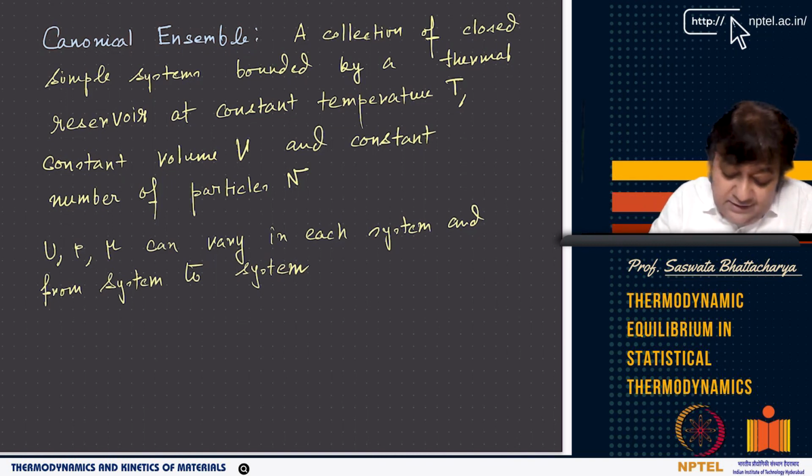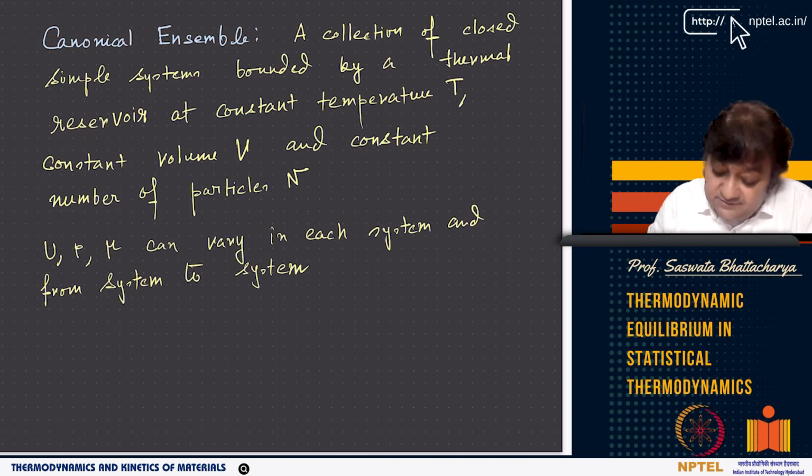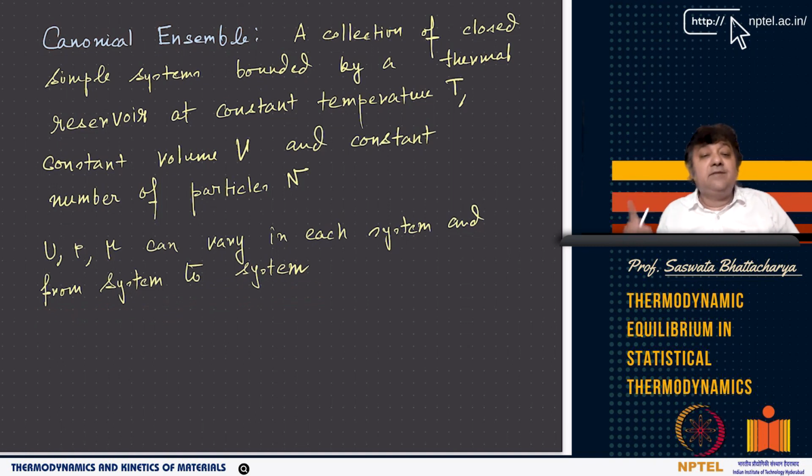So what we are saying is that the canonical ensemble is one in which a collection of closed simple systems is bounded by a thermal reservoir at constant temperature T, constant volume V, and constant mole number of particles N. But you see here the internal energy, the pressure or chemical potential can vary in each system and from system to system. So mu can vary, P can vary, U can vary, but T cannot, because the closed system is in contact with the thermal reservoir, right? So this is what is called a canonical ensemble.